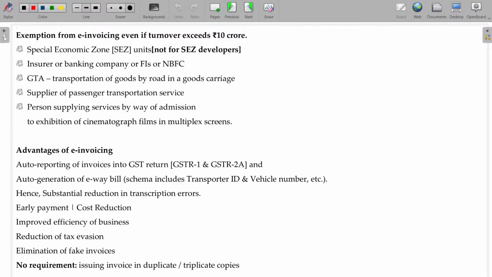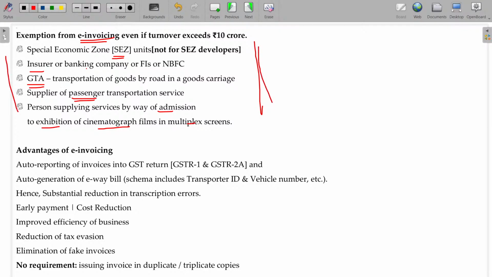Now, in some cases e-invoicing is exempted even if the turnover is more than 10 crores. In case of a special economic zone unit that is not a cess developer, e-invoicing is not required. Insurer, banking, financial institution, for them e-invoicing is not required. GTA service provider not required. Supplier of passenger transportation, person supplying services by way of admission to exhibition of cinematograph films in multiplex screens. In these cases, e-invoicing is not required.